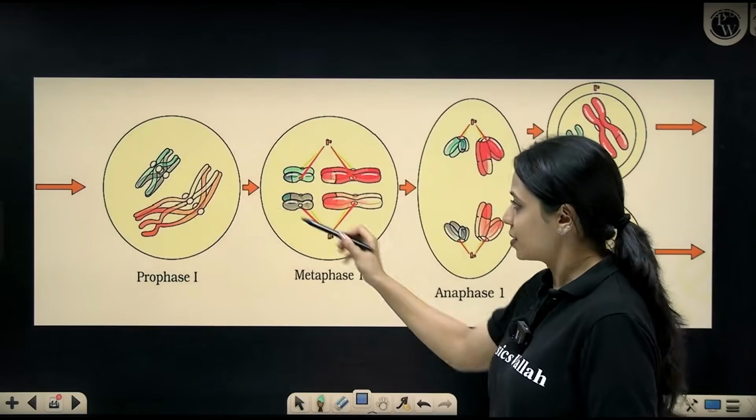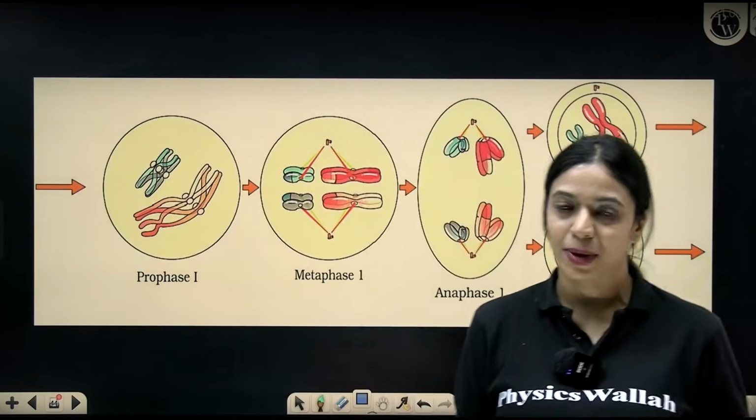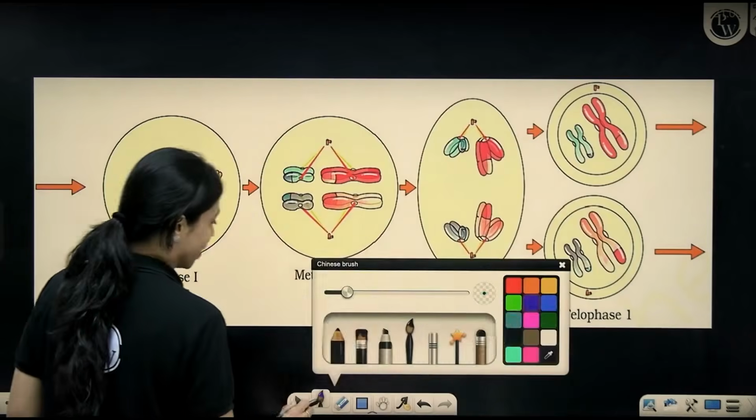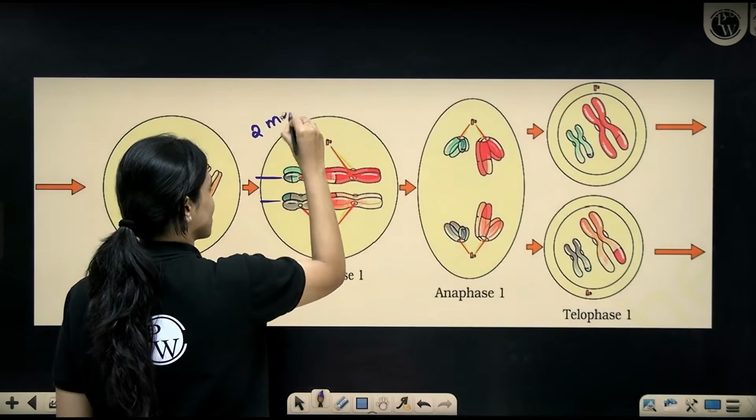So during metaphase, the chromosomes will come and align at the center, very similar to what happens during mitosis. But the difference here is it is arranged not in one line, but it is arranged in two lines. Here you have two metaphase plates.